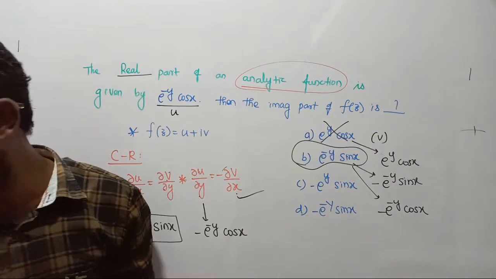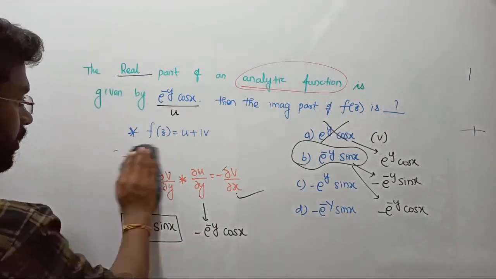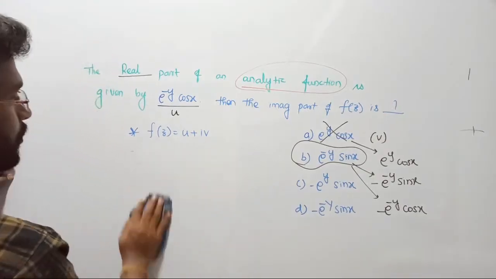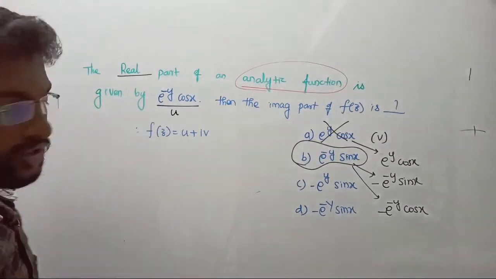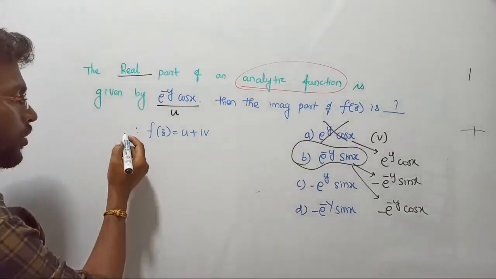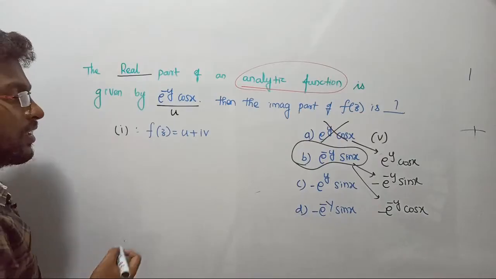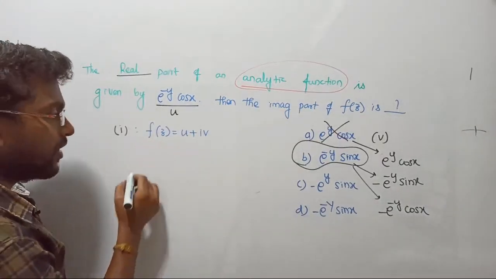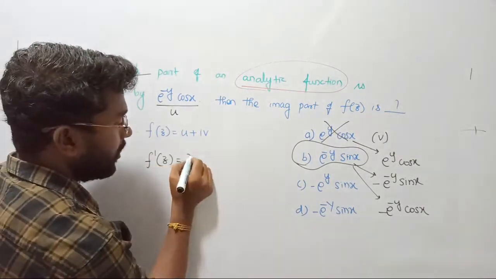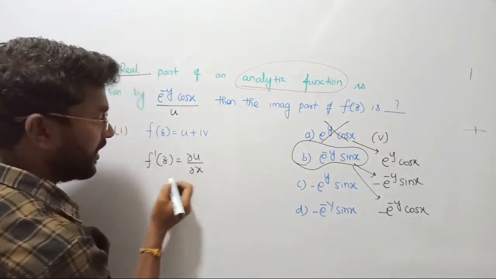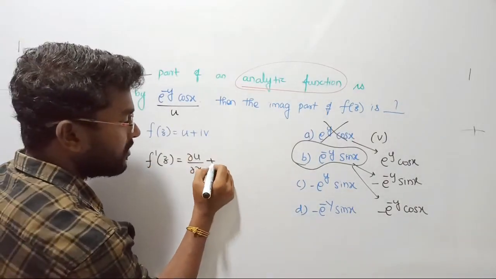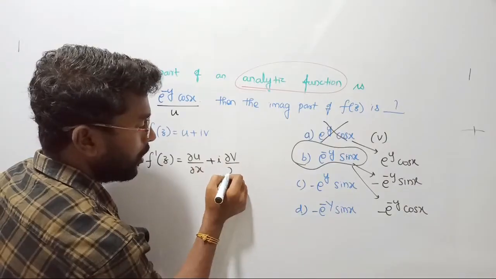So let's go ahead with the second method, right? The method number 2 is, instead of going with the options, we can also go with the standard procedure. The procedure is, if the real part of the function is given, then consider f of z equal to u plus iv. Second step, consider f dash of z. F dash of z can be written by differentiating with respect to x, such that it can be written as dou u by dou x plus i into dou v upon dou x.